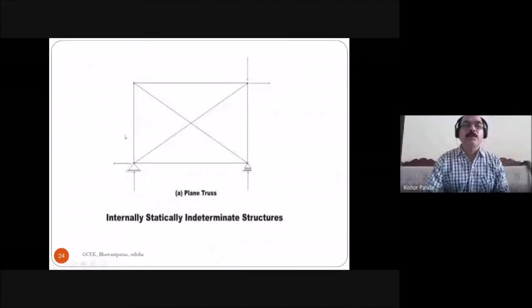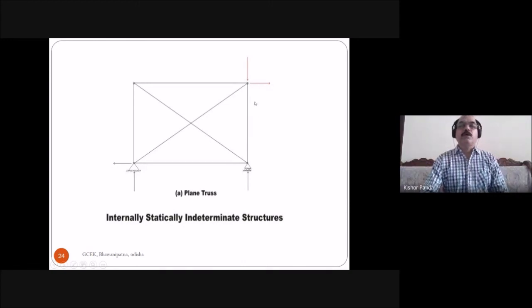So here how many members? 1, 2, 3, 4, 5, 6. Total 6 members, because this is one pin joint, this is another pin joint, this is one joint. This is your 4 joints. So joints are 4 and the number of members is 1, 2, 3, 4, 5, 6. Members are 6 and joints are 4.